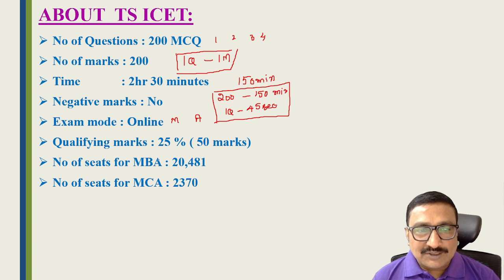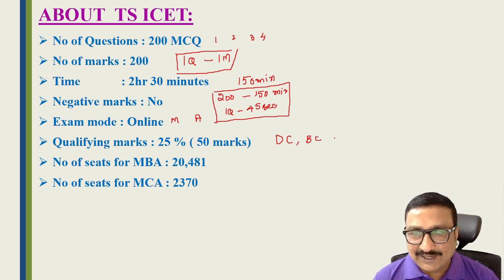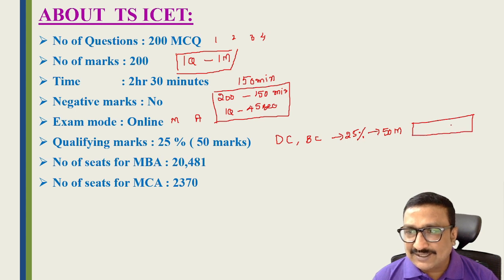And the qualifying marks for this ICET exam is 25% for the general category and for the BC category. Okay now students, for BC category, general category and OC category, the qualifying marks is 25%. That means we have to get 50 marks. So if you get more than 50 marks, in the rank card they will give you marks as well as rank also.